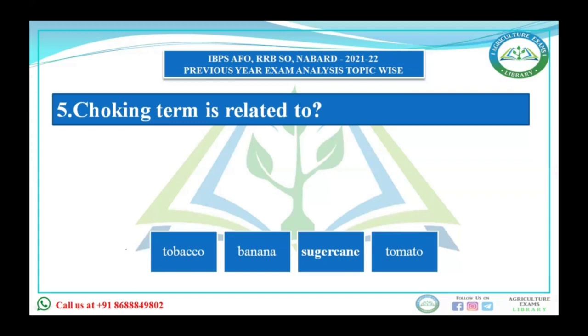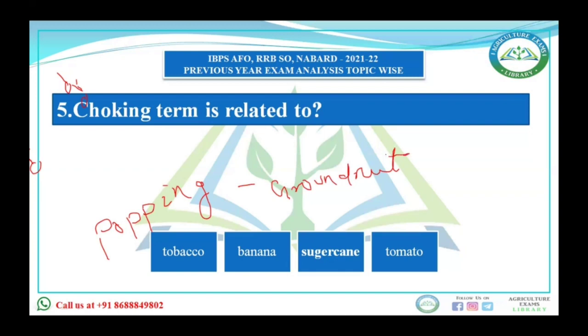Pegging is done in groundnut, the formation of a peg from a flower. Then popping, not propping, is done in groundnut.